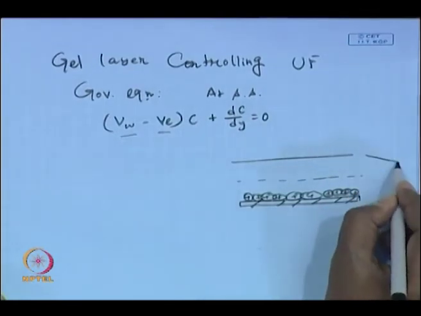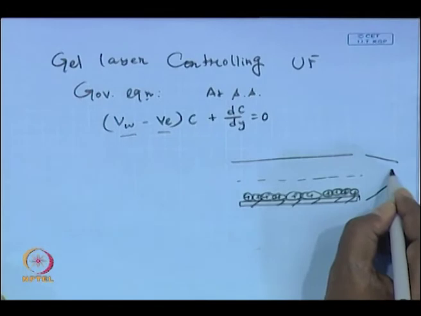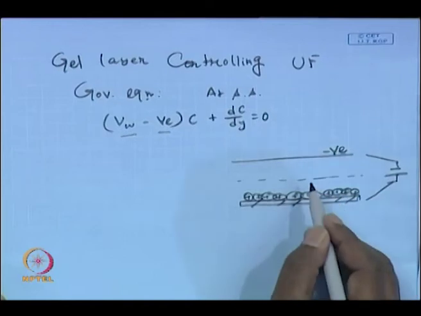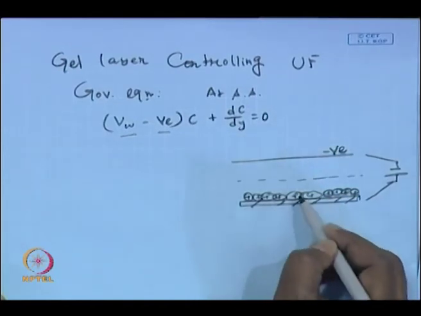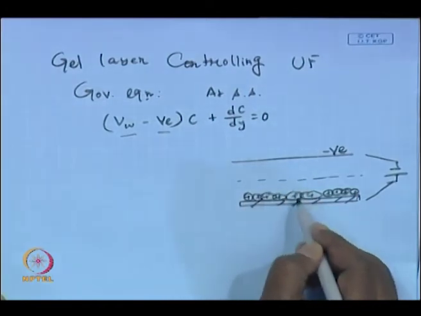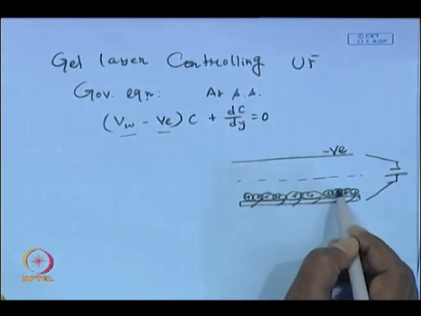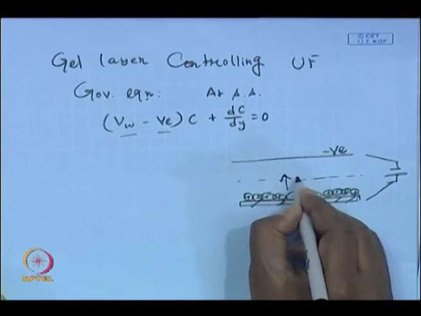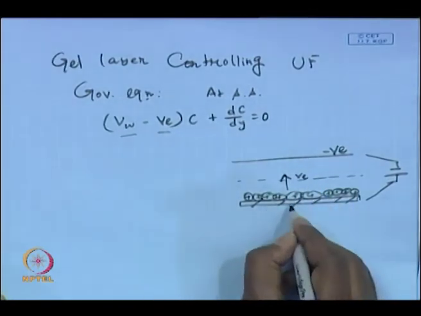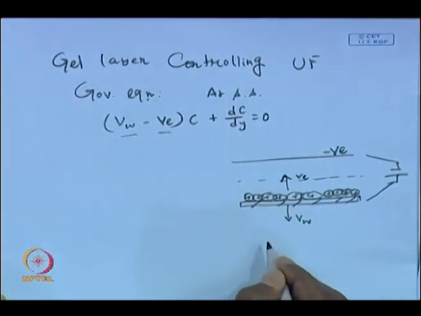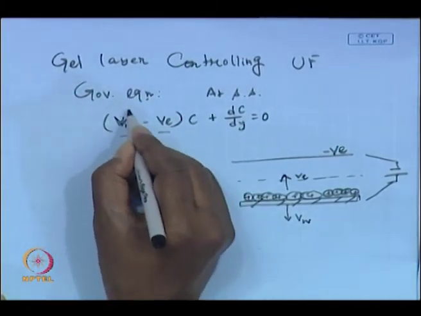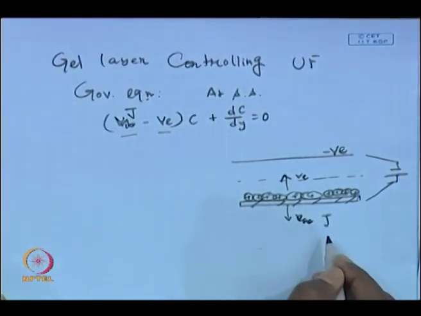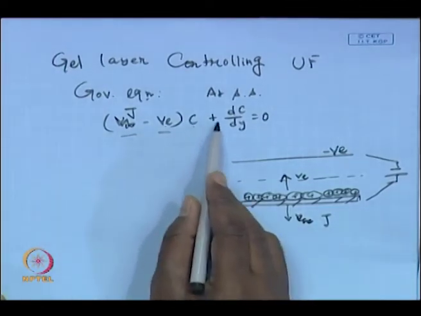Now, you use these two plates and connect them with an external electric field with a negative potential on the top plate. So, what it will do? It will attract. So, there will be an external electric field that will be influencing this system, and it will be attracting the charged particles towards it by simple electrostatic attraction. So, electrophoretic velocity will be in the opposite direction, right. And what is the V_w? V_w is the permeate velocity, or we called it probably J, we just denoted it as J. So, J, the permeate velocity or the permeate flux will be in the opposite direction. So, (J - V_e) C + D dC/dy = 0.